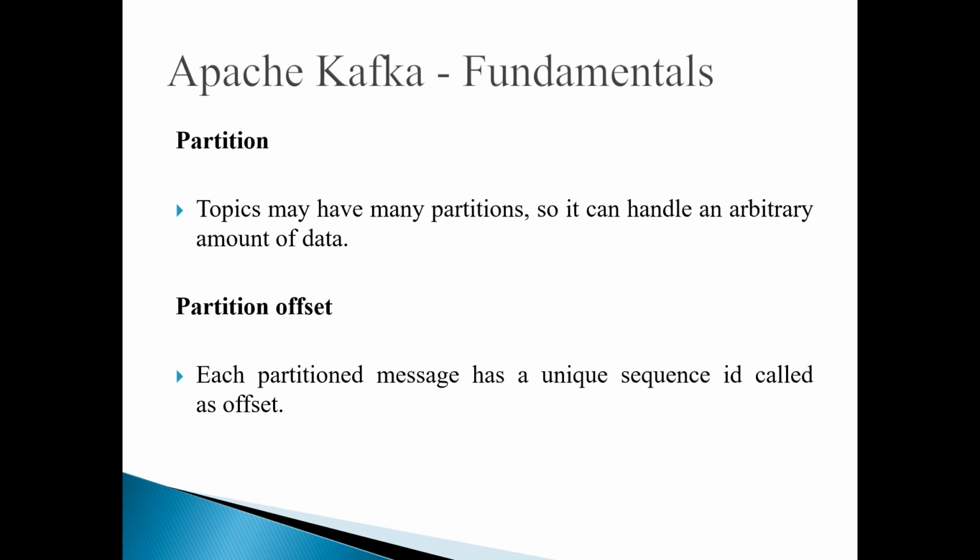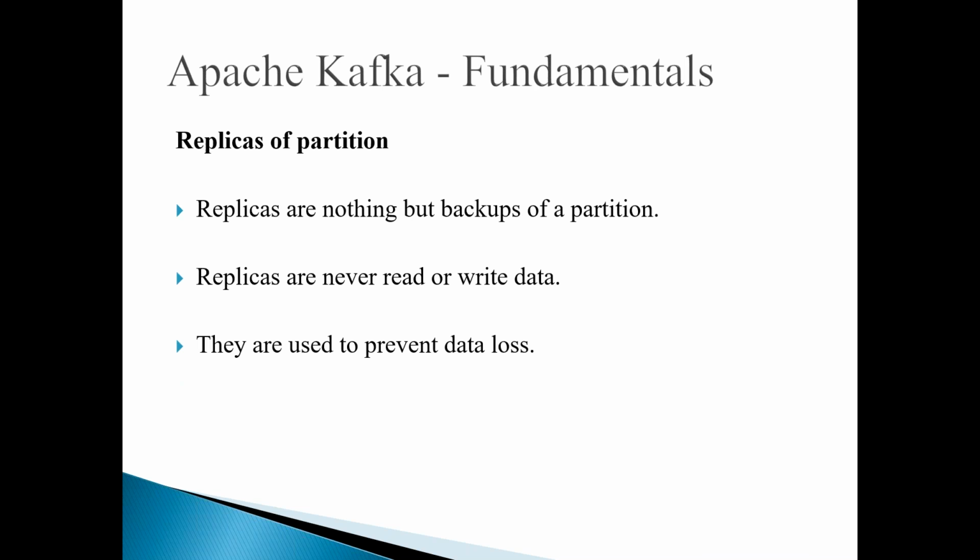So like this, Kafka is organizing the data in the form of topics, and a topic is divided into partitions, and in each partition you are going to have offsets. And what is this replica of the partition? Again, I used the word replica. These replicas are nothing but backups of a partition. Say, for example, if I create a topic with partitions 3, replica 3, it means the topic will have 3 partitions, and each partition will have 3 backups, 3 copies of the data. That is called backup.